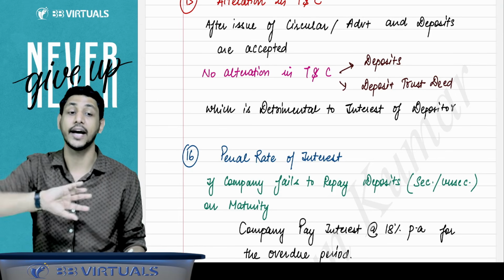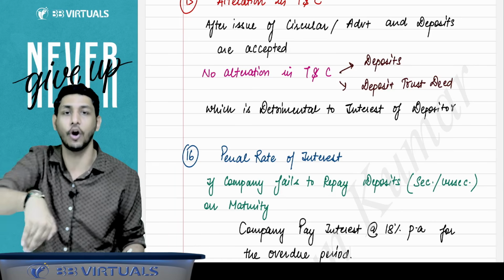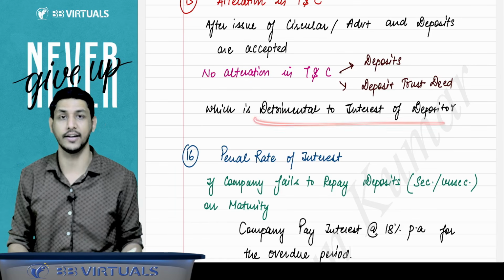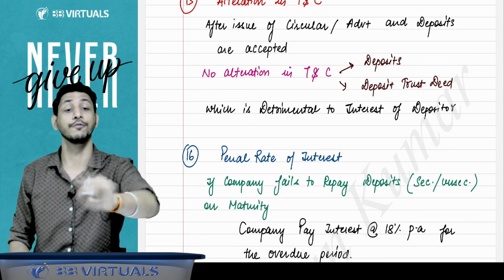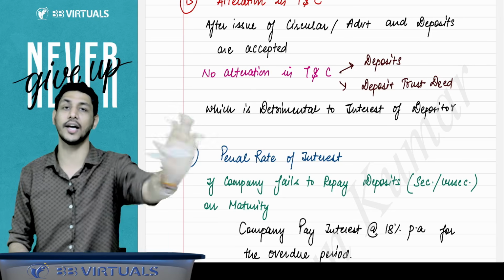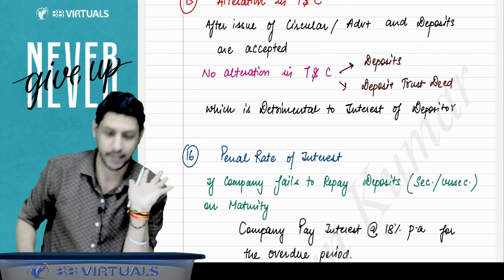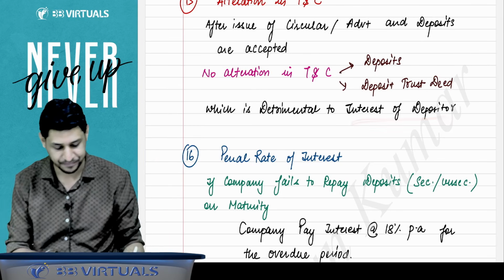I want to say that terms and conditions should not be altered in a manner which is detrimental to the interest. It can be altered, but it should be altered in a manner which should not be detrimental. That should not harm the interest of the investor. That is what I want to say, the interest of the depositor.